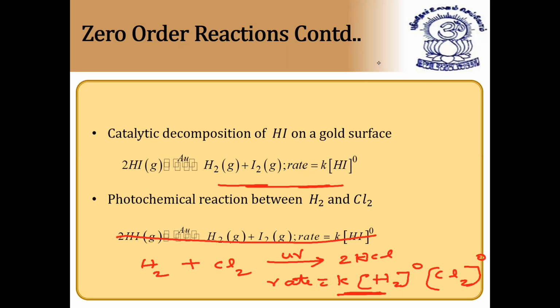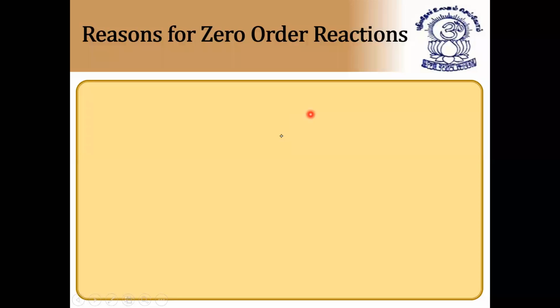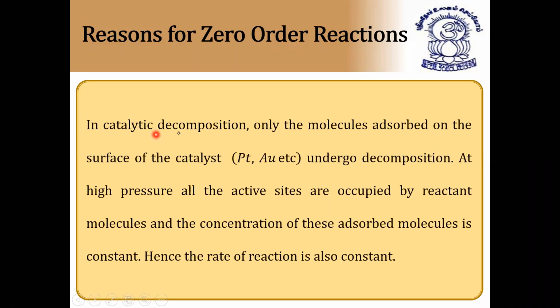Next question. In a catalytic decomposition, only the molecules adsorbed on the surface of the catalyst react. This adsorption is prevailing on the outer surface, which we are going to discuss in surface chemistry. Adsorbed means prevailing on the outer surface only; absorbed is going inside. On the metallic surface, the gas molecules will be adsorbed on the surface of catalysts like platinum, gold, etc.